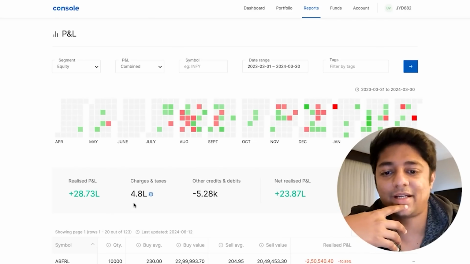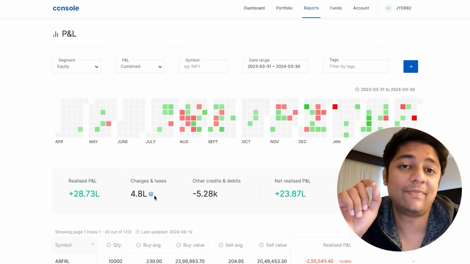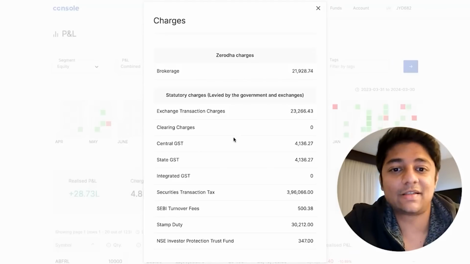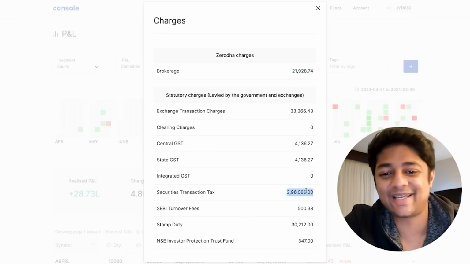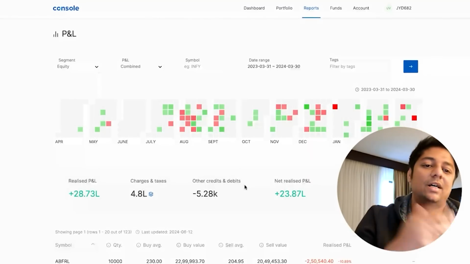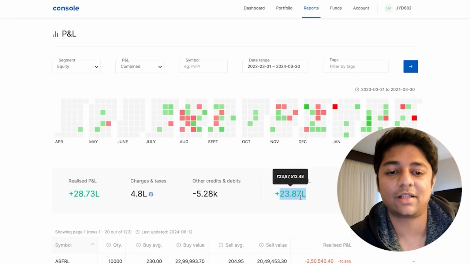Out of that, 4.8 lakh is taxes. Now, this is not the taxes that I have to pay the government with respect to long-term and short-term capital gains. This is just transactional charges. The brokerage in Zerodha was 21,000, and what I paid to the government with security transaction tax itself is 4 lakhs, which hurts a little bit because just imagine 4 lakhs out of a gain of 28 lakhs. Hurts, right? Either which way, I think the total net realized PNL came to 23 lakhs.